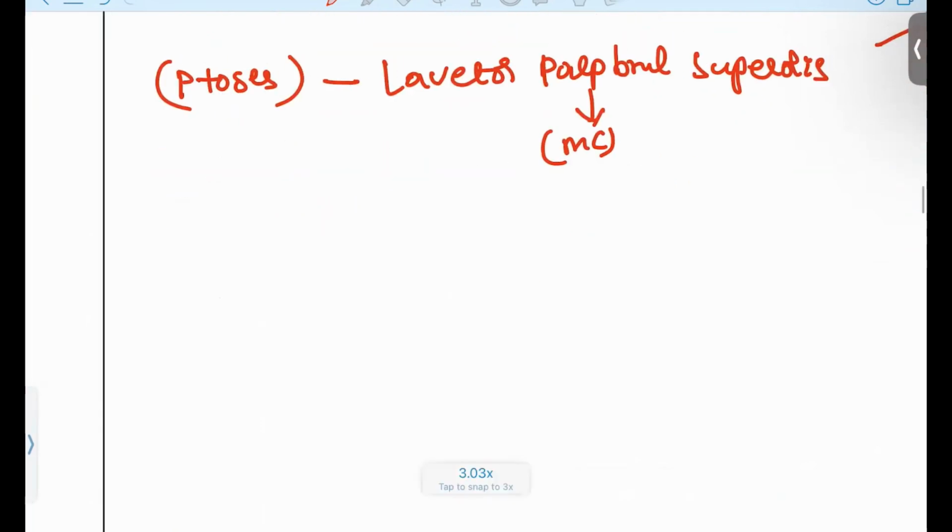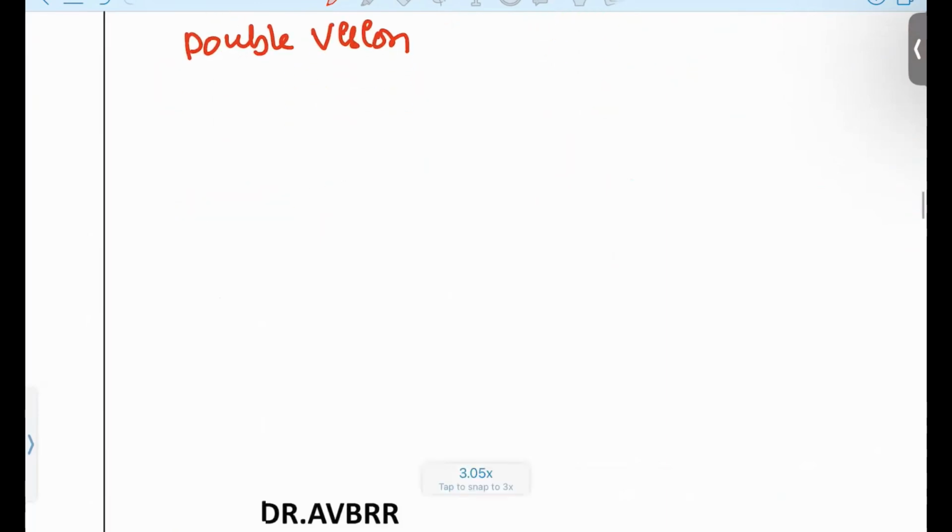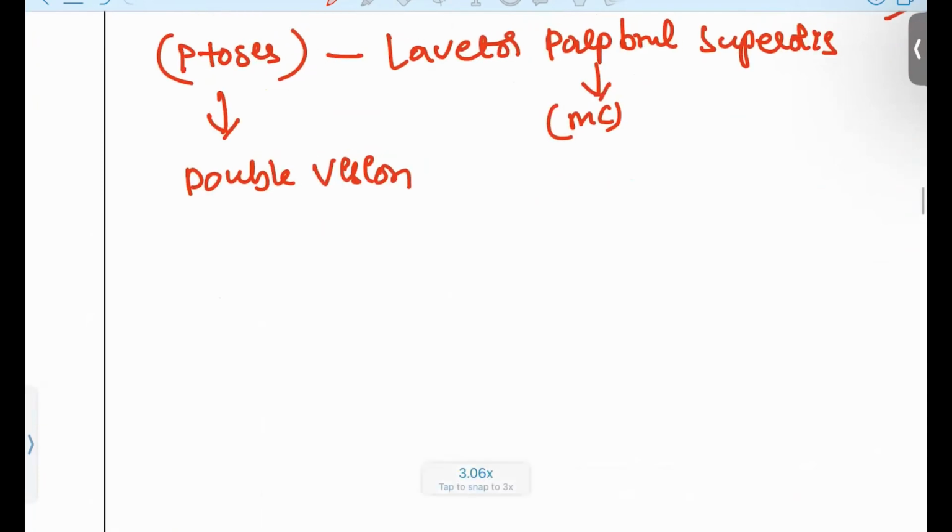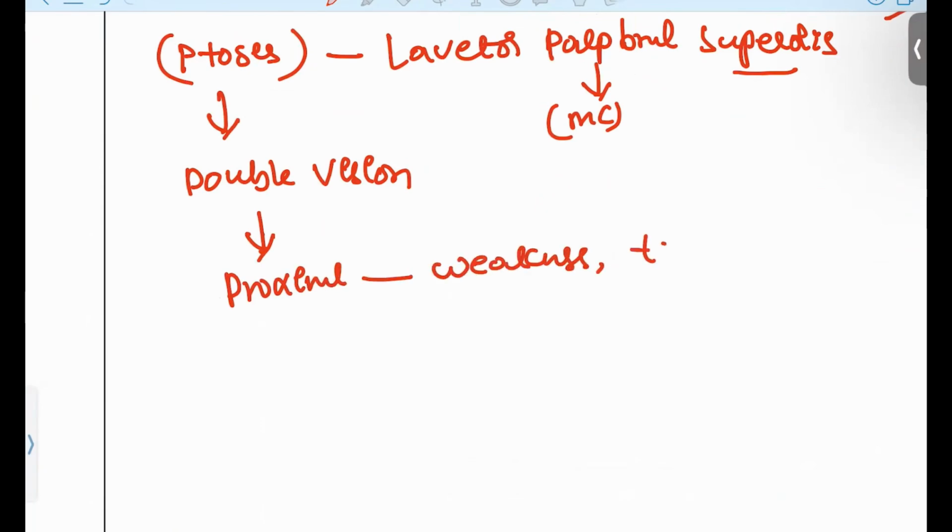And this ptosis will be progressive, so the patient will have double vision. After involving these muscles, this is going to progress to the proximal muscles. This patient will always have weakness, tiredness, fatigue, and diurnal variation. All of this is going to be present in this patient.